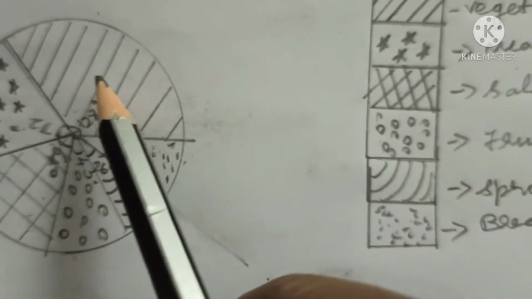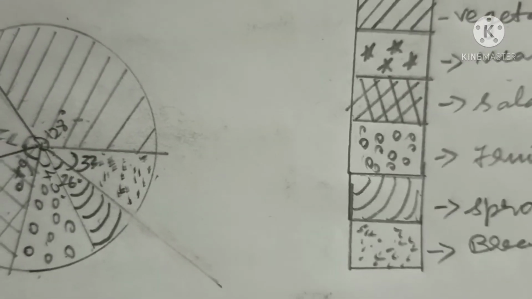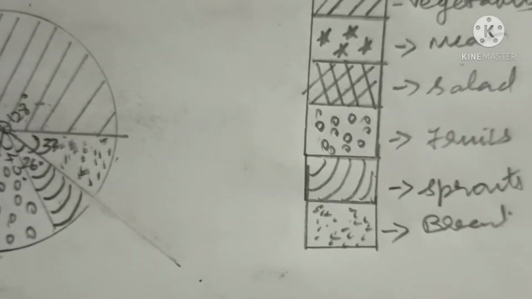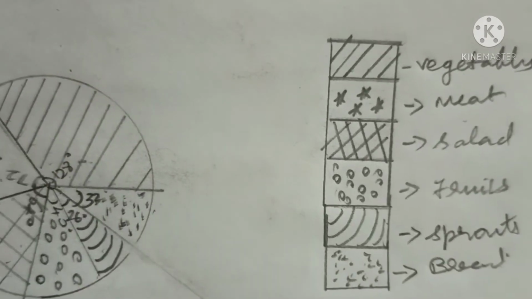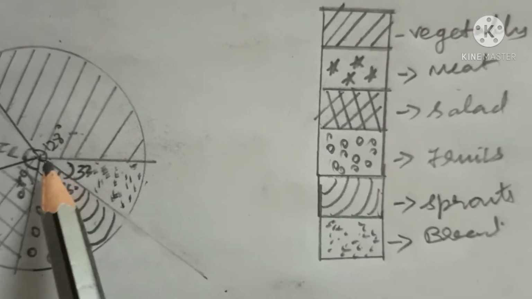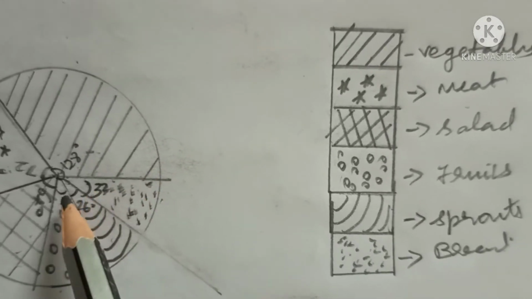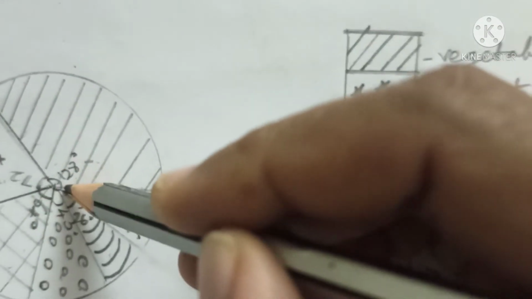So again I am repeating. First calculate the central angle for each component using the above formula and table. Then draw the circle of convenient radius and mark horizontal radius in it. Draw radius making central angle of first component with horizontal radius.